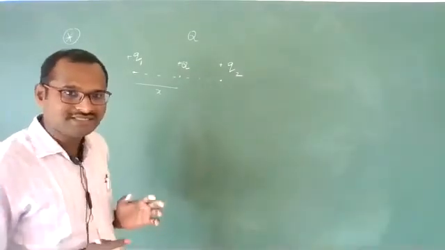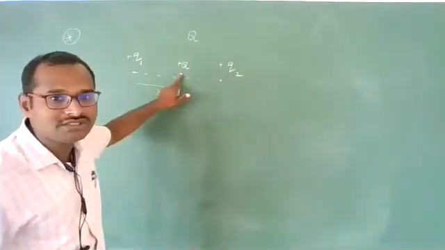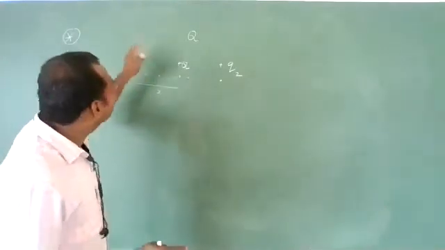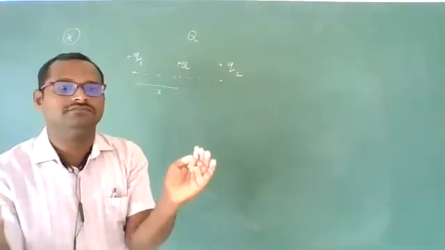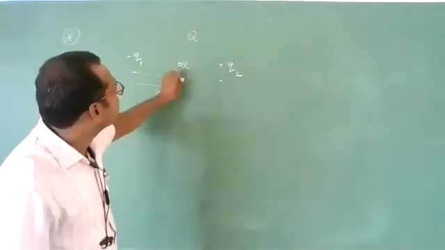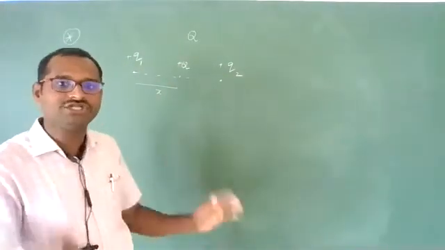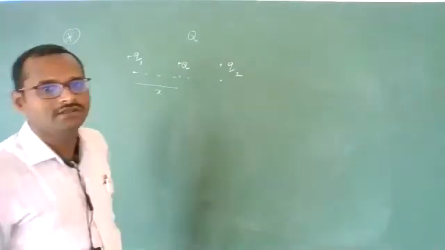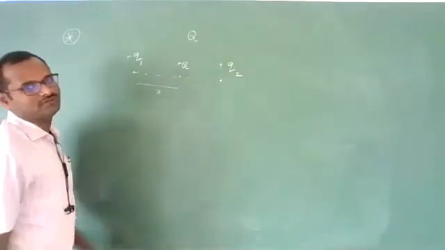Now my question is, not only this middle charge in equilibrium, all three charges should be in equilibrium. They should not move from their position due to this charge. All the three charges should be in equilibrium. Okay, for that, what should happen?